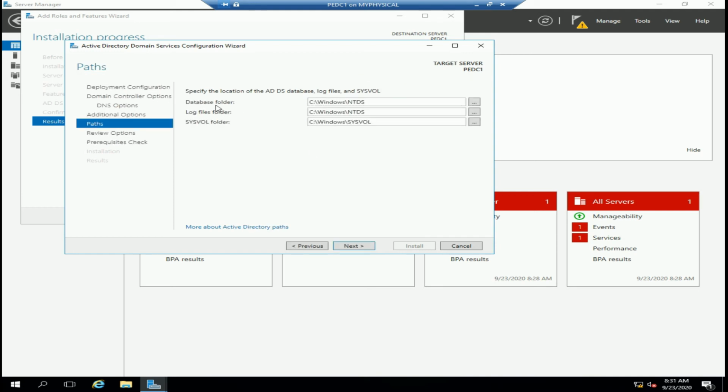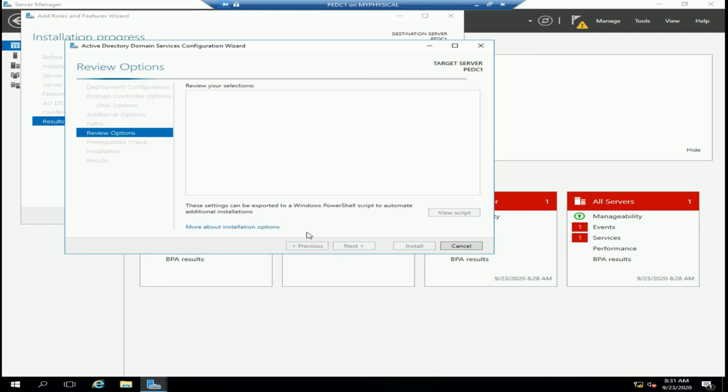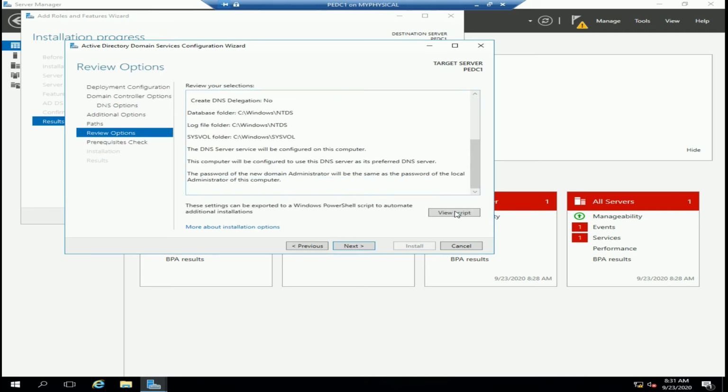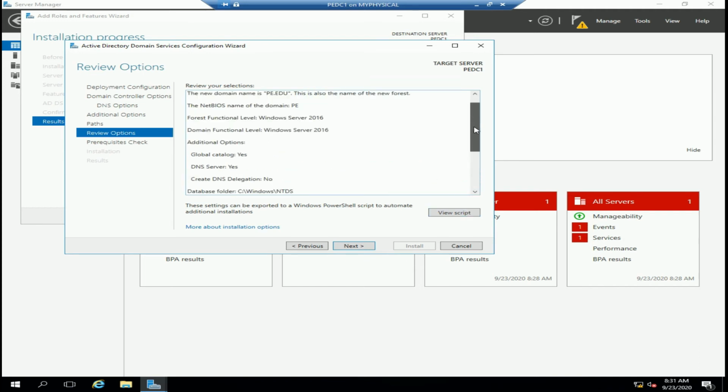Now this is where we have our database, the log files, the SYSVOL files. They are all going to be within drive C. We'll maintain it as it is and go next. Now, checking everything looks good, you can save the script, view the script, and you can use PowerShell to do all this, and continue next.